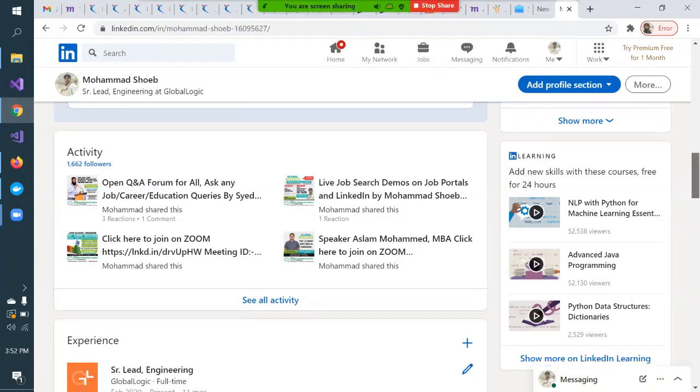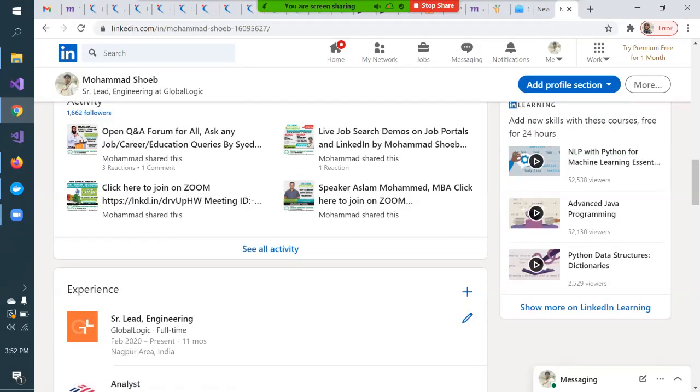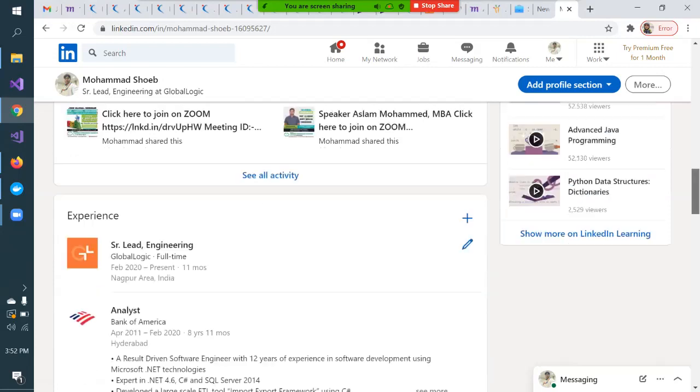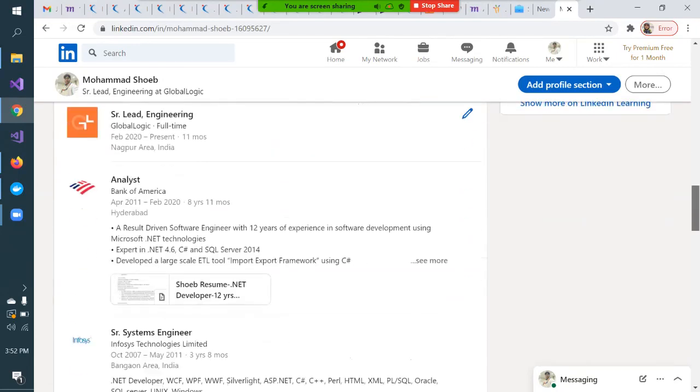In fact, it is a very big website. They have learning also, LinkedIn Learning. You can see advanced Java programming, and it is not only specific to technology. If you are from MBA, finance, or electrical, mechanical, I think they have e-learning options for all, for some of the key or core subjects. And these are all free e-learning.